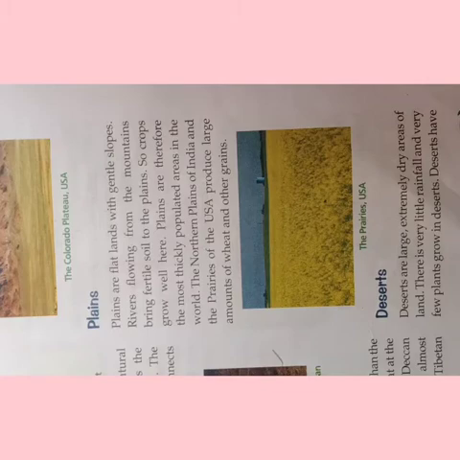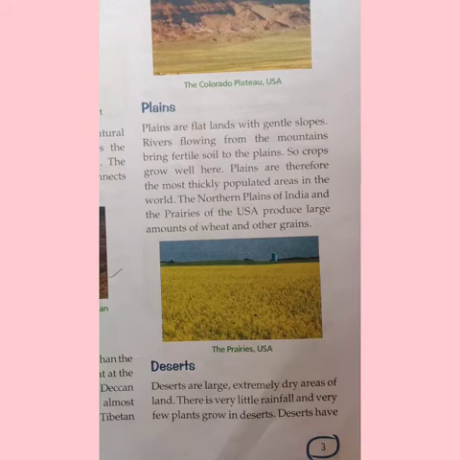Next is plains. By the word itself you can make out that plains means plain area. Plains are flat land with gentle slopes, as you can see in the picture. Rivers flowing from the mountains bring fertile soil to the plains. So the crops will grow well here.